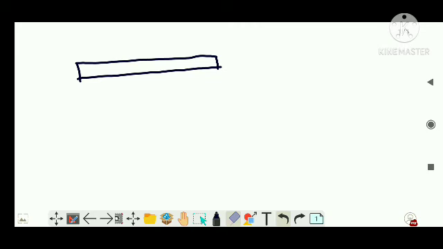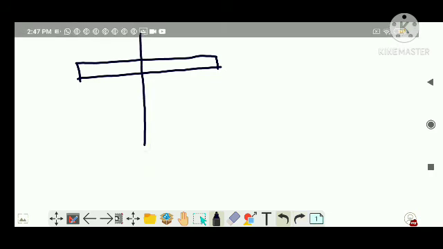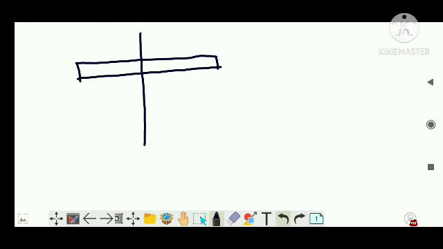Let's say this is a rod of mass m and length L. You are asked what is the moment of inertia about an axis which is the perpendicular bisector of the rod. Nothing has been mentioned about the mass, only that the entire rod has mass m. There is an axis of rotation like this, the perpendicular bisector of the rod, and it is rotating like this.